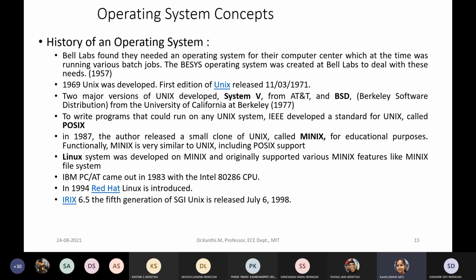Then you have POSIX. In 1987, you got Minix, and Linux, and in 1994, Red Hat Linux. That was an era. Then you have IRIX, that is from Irix Corporation. So that is about the history of operating systems.